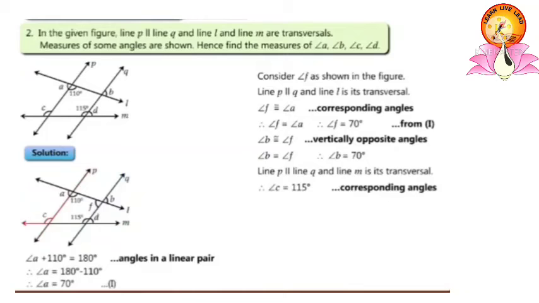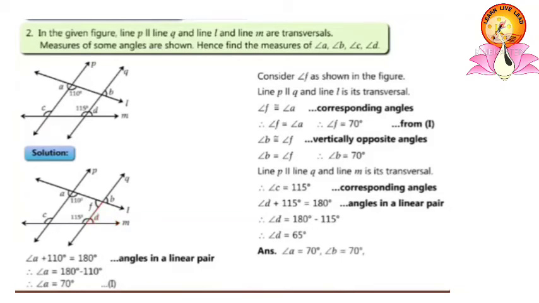Therefore, angle C is equal to 115 degrees because they are both corresponding angles. Angle D plus 115 is equal to 180 because they are angles of a linear pair. Therefore, angle D is equal to 180 minus 115 degrees. So, angle D is equal to 65 degrees. This way, angle A is equal to 70 degrees, angle B is equal to 70 degrees, angle C is equal to 115 degrees, and angle D is equal to 65 degrees, as we calculated.